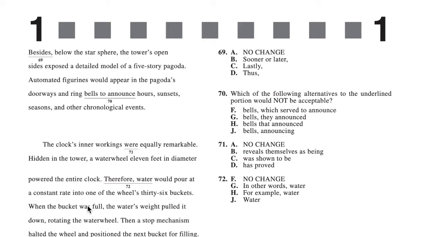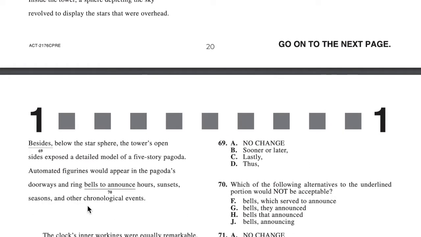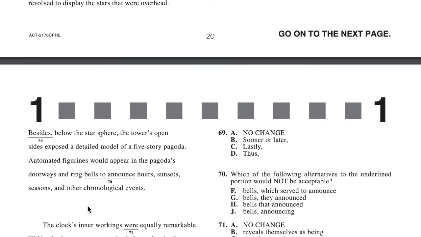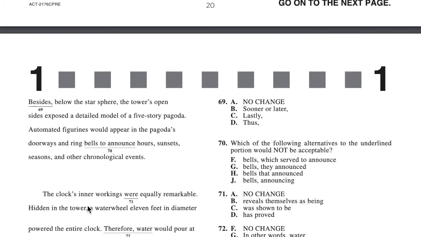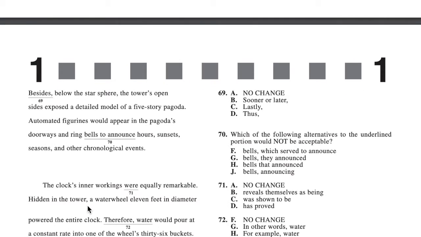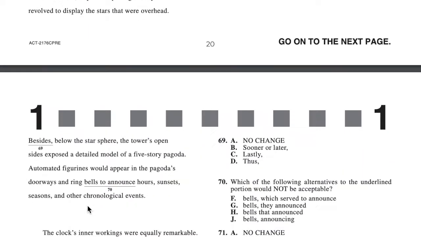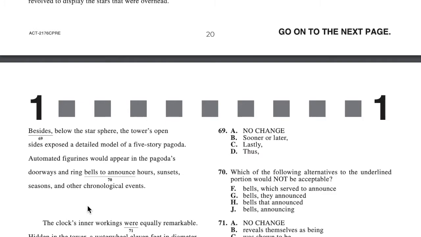Thus, if you look before, it doesn't really talk about below the star spear, so thus doesn't really make sense either. So, the only answer choice is lastly, which makes sense because it's the last chunk of this paragraph. Saying that lastly, below the star spear, the tower's open sides expose a detailed model of a 5-story pagoda. That makes sense. So the answer is C.